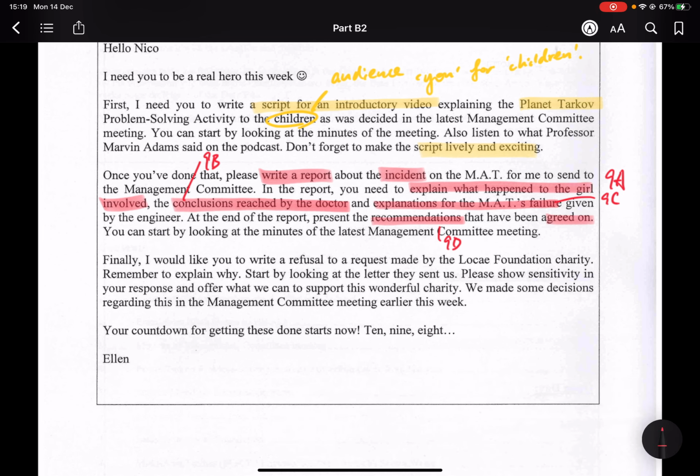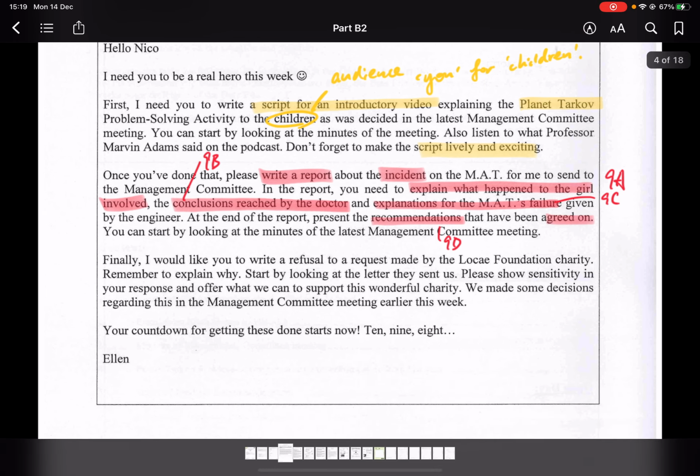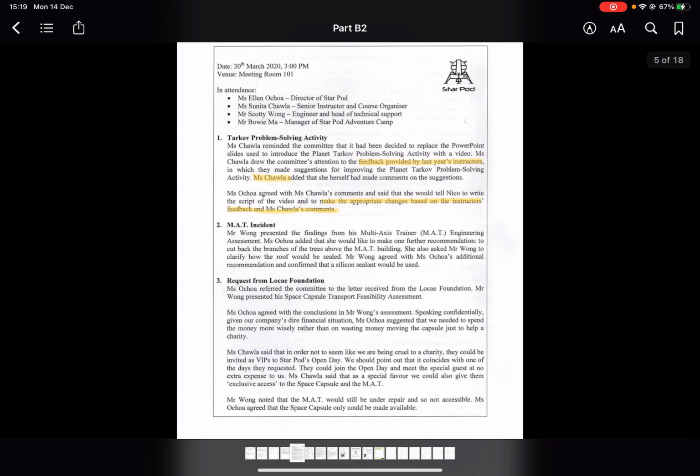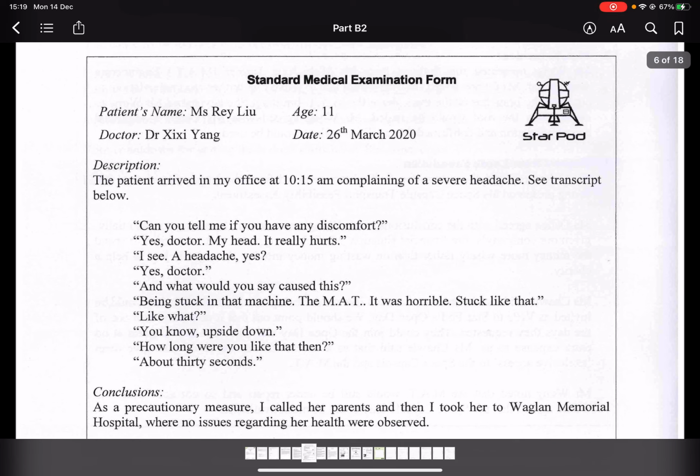Alright, so let's see what really happened. Let's start with what happened to the girl first. Remember, for a report, we need to be really factual and include as much useful information as possible. So of course, date and time, and who is involved, would all be necessary information for our report. Here is the medical form.